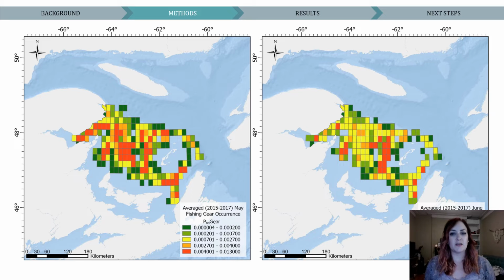So to quantify the impacts of the closure protocols, first we needed to determine a baseline estimate of fishing effort and entanglement risk without any closures. So for fishing, we averaged landings and traps hauled from logbooks for 2015 through 2017 to give the most recent reflection of pre-closure fishing activity. Using this, we estimated the probability of gear occurring in a grid cell, which was made relative across the fishing season, which pre-closure ran from April through July. And these maps show the probability of gear occurrence for May on the left and June on the right, with red being the highest probability.